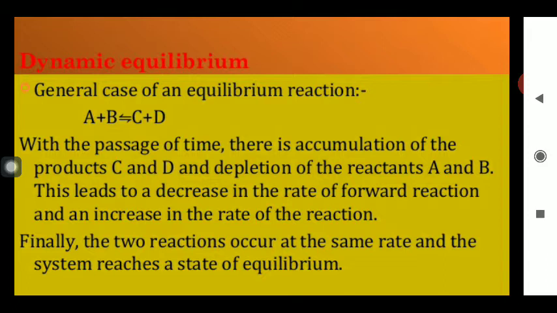And now the dynamic equilibrium we have to study. Suppose first of all we consider one example in which the two reactants A and B combine to form the two products, that is C and D. With the passage of time there is accumulation of the products C and D and depletion of the reactants A and B taking place.